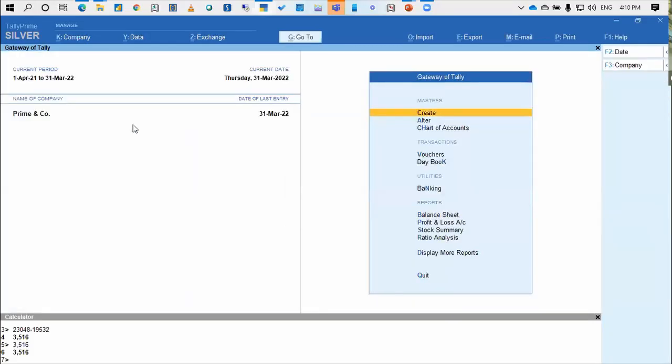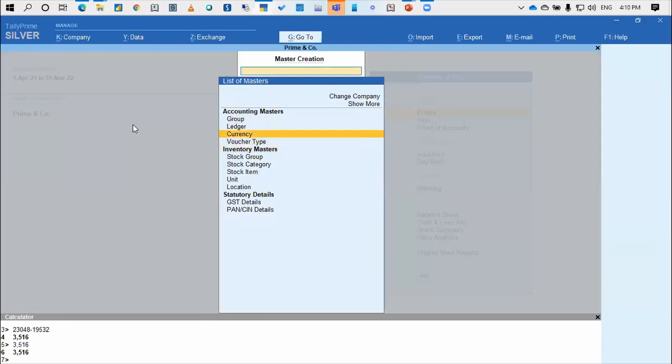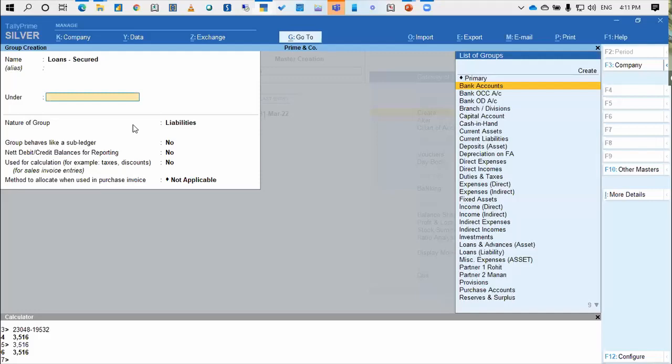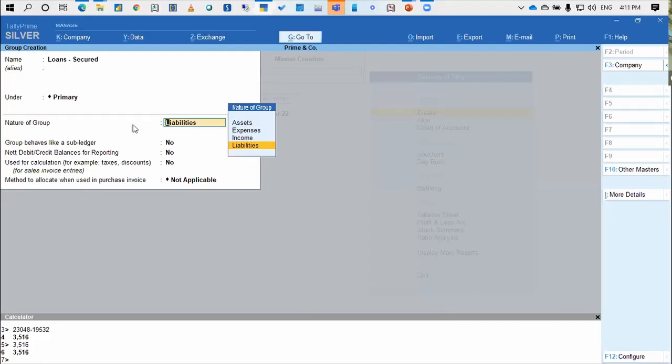I can simply create the group called, let's say, secured loans. Secured loan is already there, so it is not allowing me to create. I just change the name of it for discussion: loan secured, and I don't want to put it under any other group. I will simply say primary. If I want this group to appear on the face of the balance sheet or P&L, I will always select primary. The moment I select primary, it will ask me the nature of the group: asset, expense, income, or liability. So I'm saying liability.